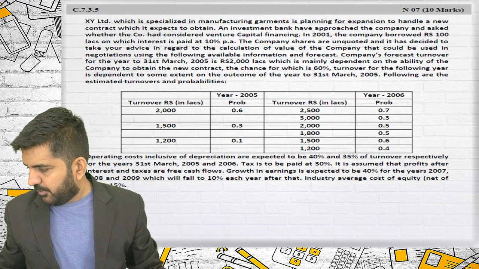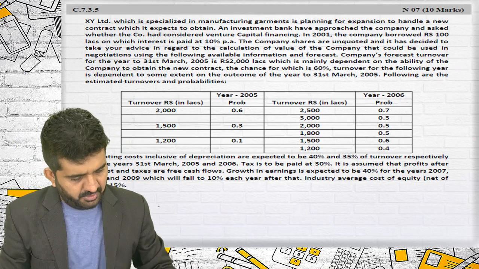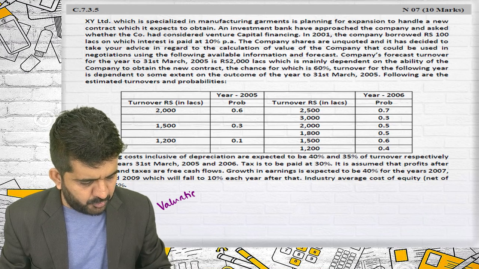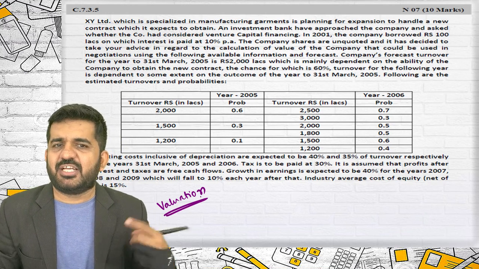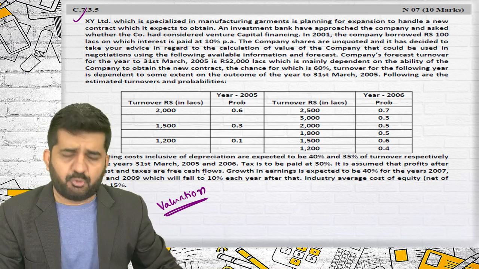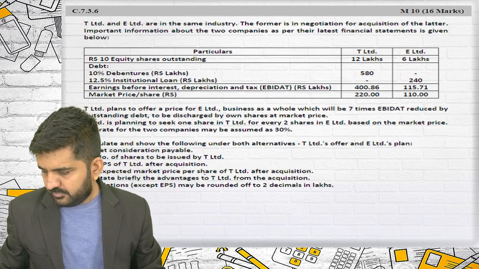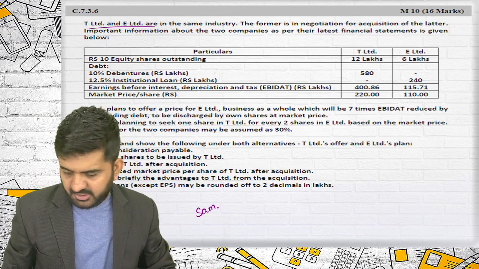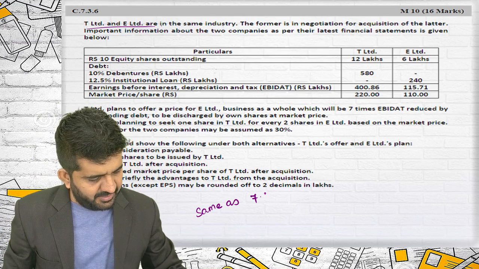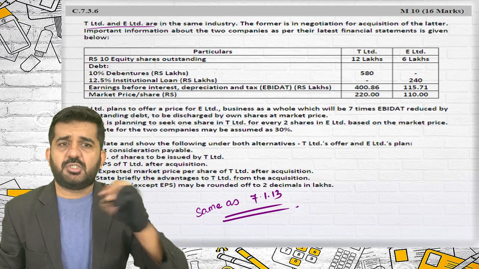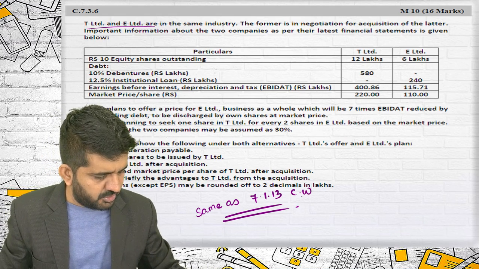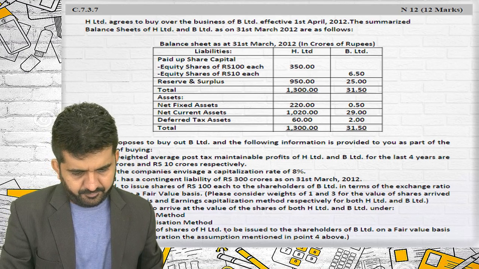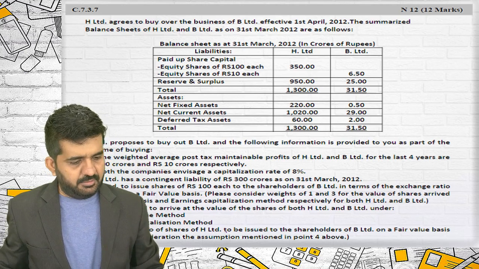We are going to 7.3.5. Also, I have transferred this to valuation. Valuation is the next chapter, so we will do the same question in the chapter of valuation, and it is a classwork. 7.3.6 we have already done. This question is the same as 7.1.13. You can just watch the classwork of 7. This is classwork, so we are not redoing it.